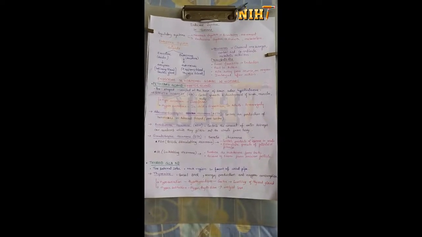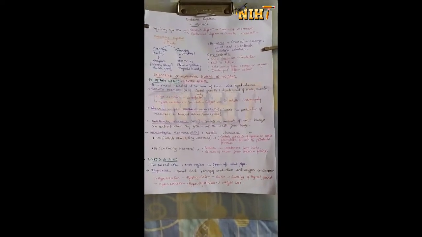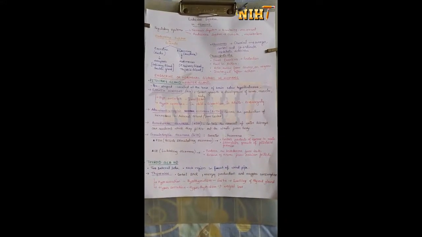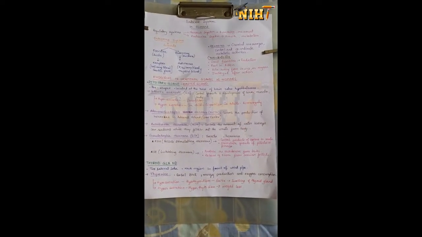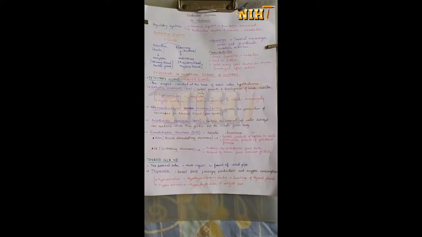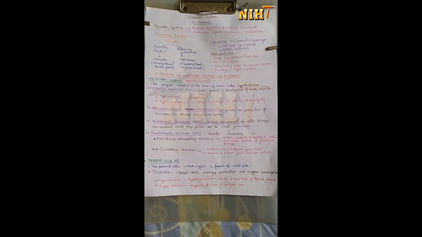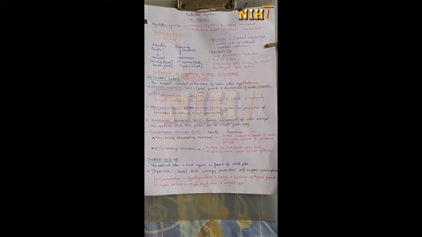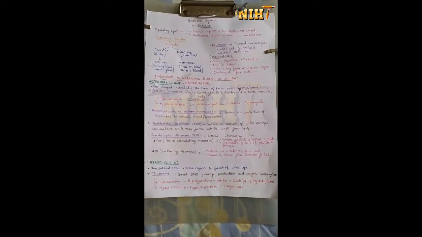Iodine is the major component of this thyroxine hormone, and due to lack of iodine there can be hyposecretion of thyroxine, which causes hypothyroidism, commonly known as goiter, in which swelling of the thyroid gland can be seen. If there is hypersecretion of this thyroxine hormone, then that leads to weight loss of the body due to excessive respiration and other functions.